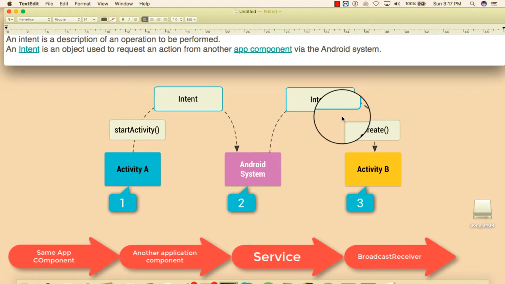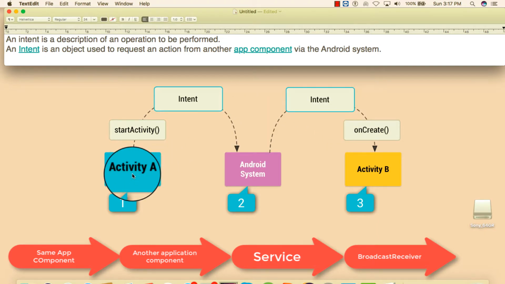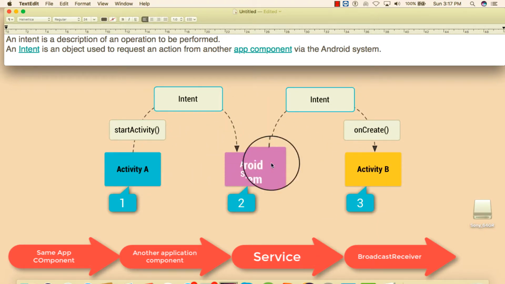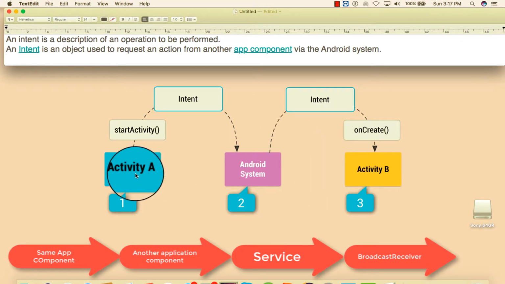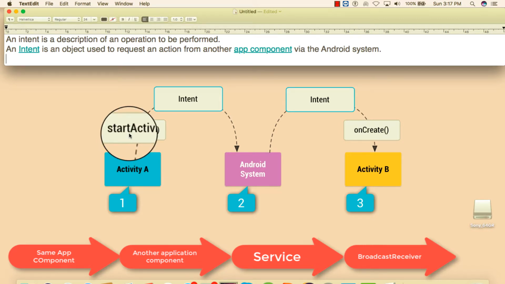So keep in mind, how does this intent work? For example, if you want to move from one activity to another, say activity A to activity B, by pressing a simple button, you can use an intent. You invoke an intent by passing an intent object inside the startActivity method.